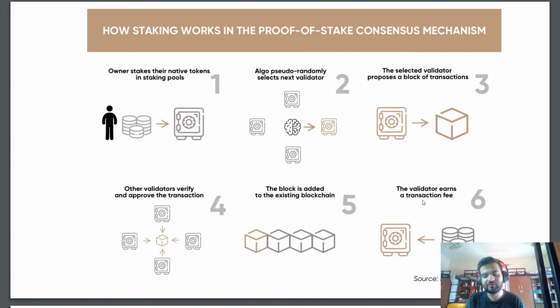Okay, let's take this block and put it on the blockchain. So the validators earn a transaction fee. They do not get a mining prize as in Bitcoin, but they just get the transaction fee that the transacting party has paid. So the block is added to the chain, and then other validators try to verify and approve the transaction. If there's anything malicious, they will just report it, and the malicious validator will be put out of the system, and he will lose his staked cash.